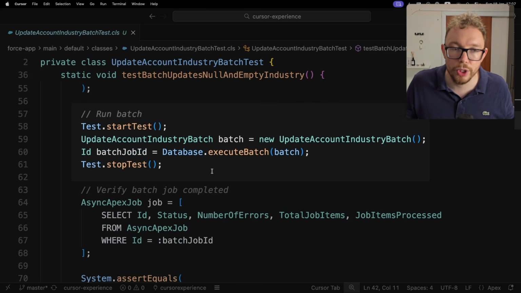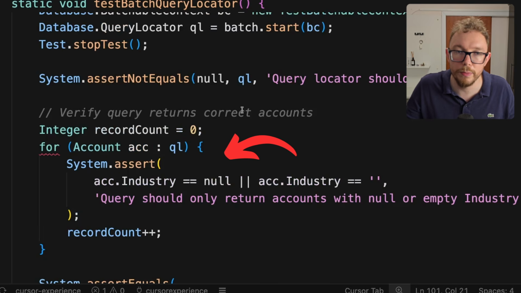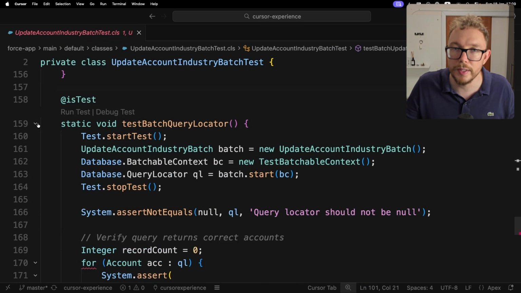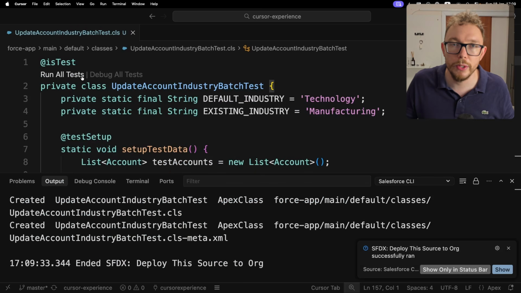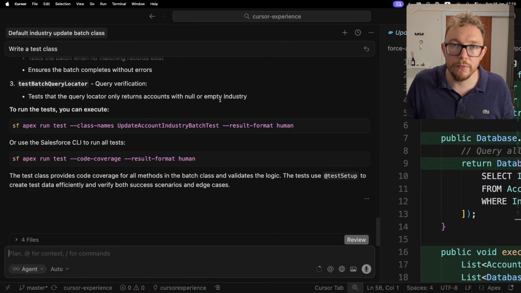We then run the batch. We confirm some more stuff. And then inside a for loop, we go and confirm the industry for each account. We do have an error while trying to loop through the query locator. I've noticed that the AI becomes pretty verbose with this, and this is not necessary, so I'm just going to delete this. Now when I go and deploy, we can run all of our tests, and here's the related coverage. Now that we've confirmed this works, let's just go ahead and schedule this.